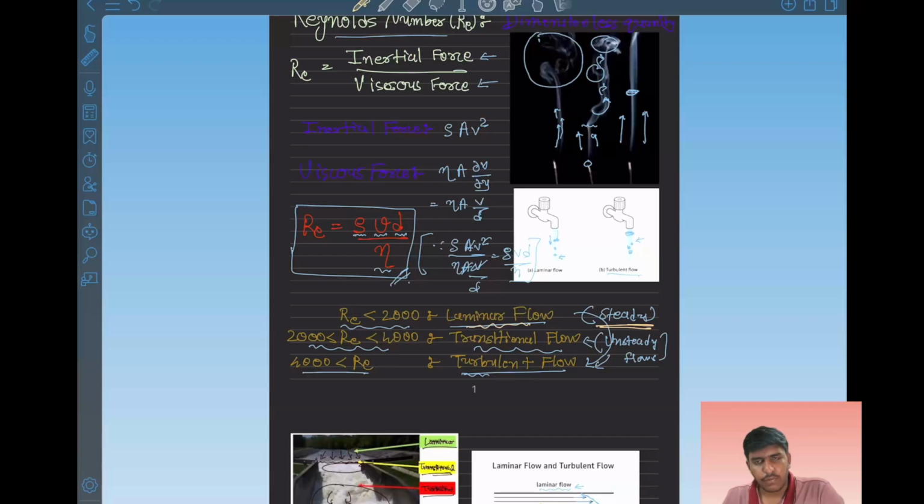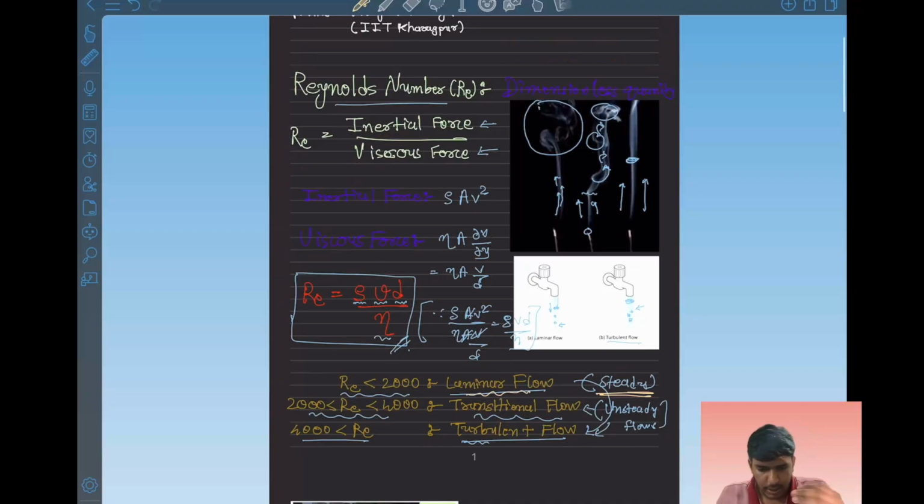We haven't found proper solutions for turbulent flow yet, but we have the basic things like the Reynolds number. From that we can at least say whether a flow is laminar or turbulent, or transitional, steady or unsteady.